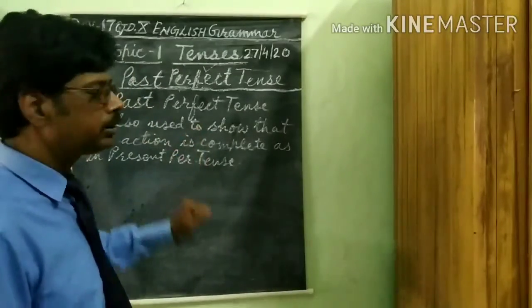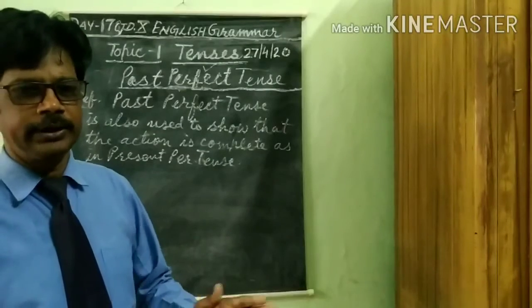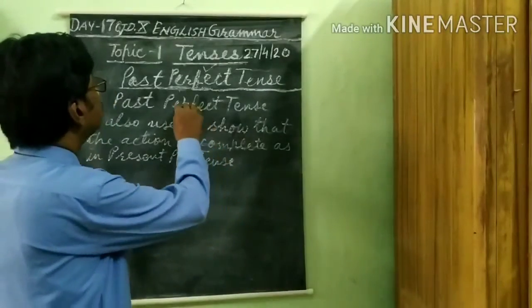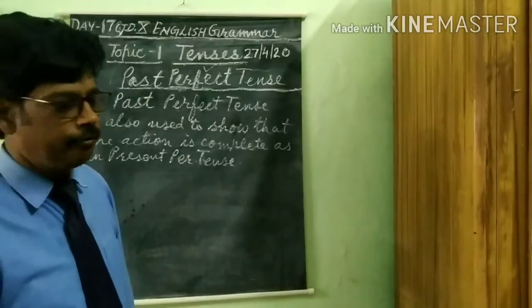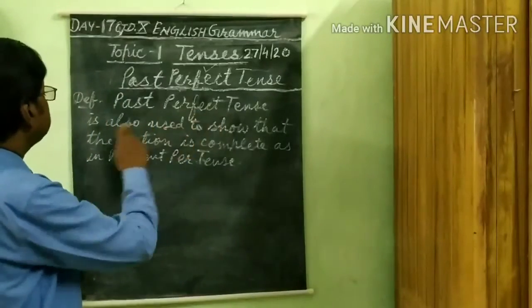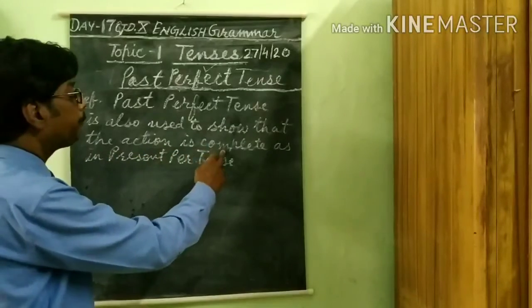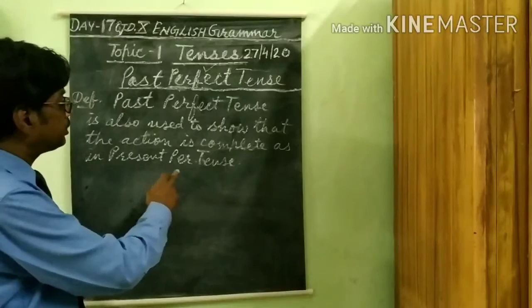Perfect here means it is complete, it is finished, fully. This shows complete or fully in itself. Here, past perfect tense is also used to show that the action is complete as it was shown in past.